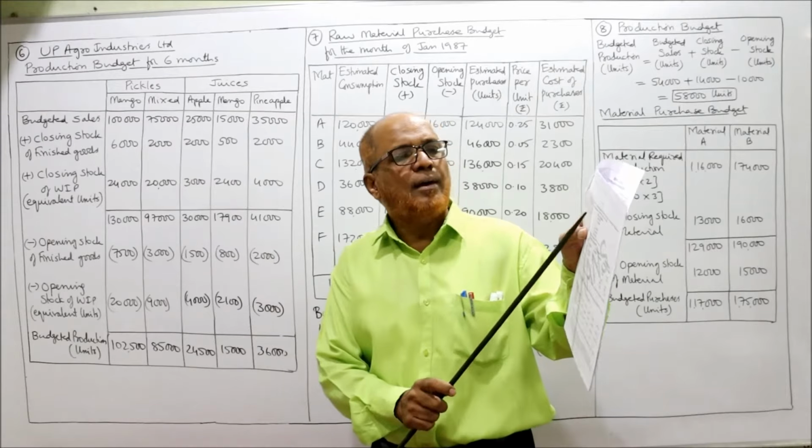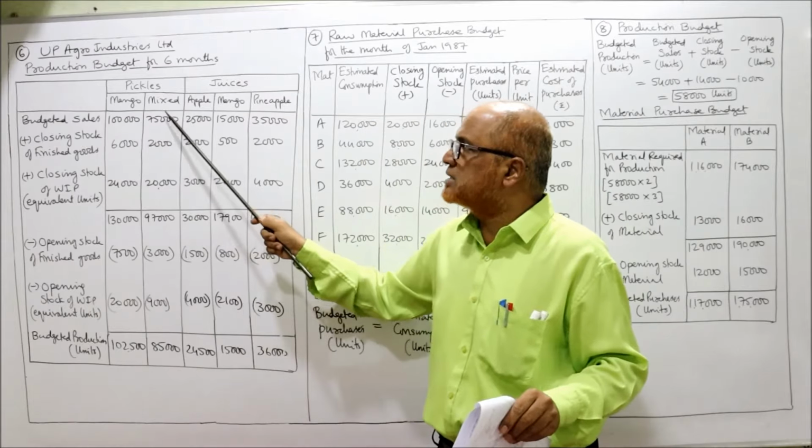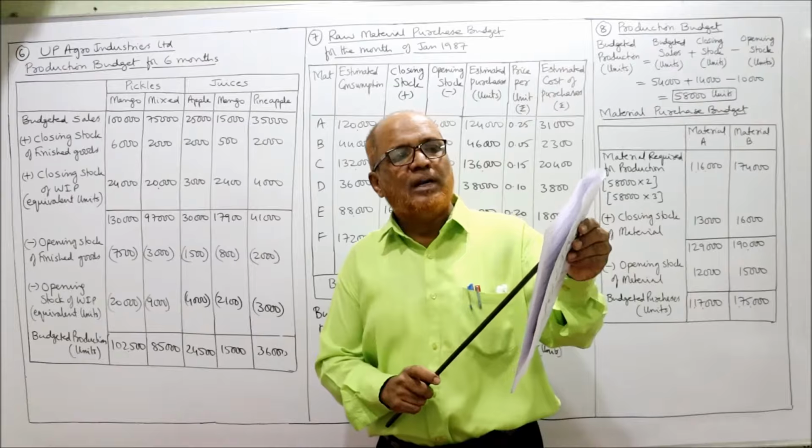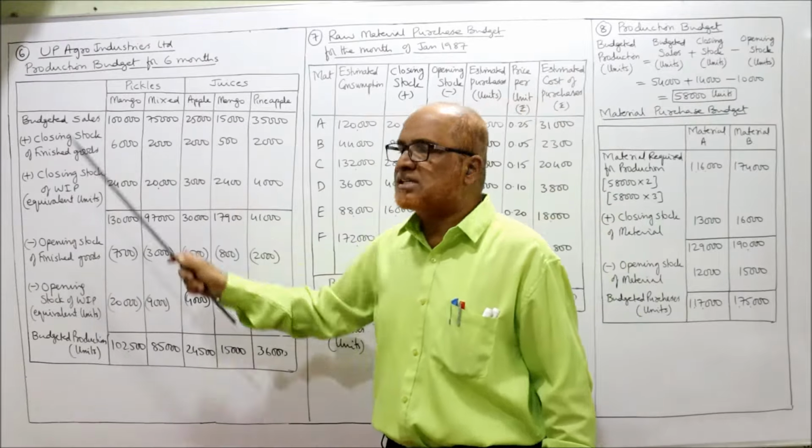First line it is given, mango 1 lakh mixed to 75,000. Apple 25,000, 15,000, 35,000. So budgeted sales are directly given.